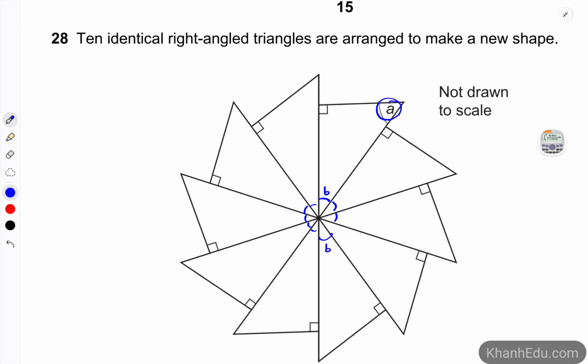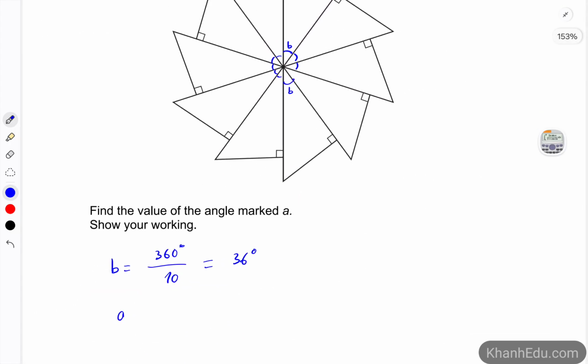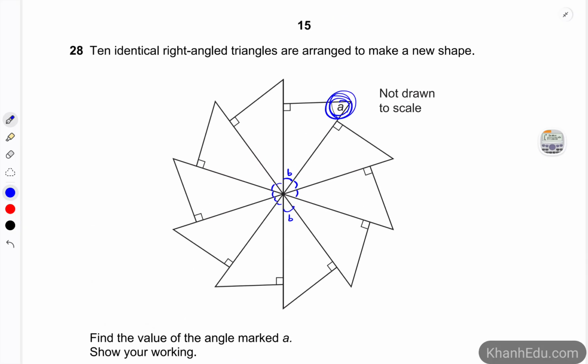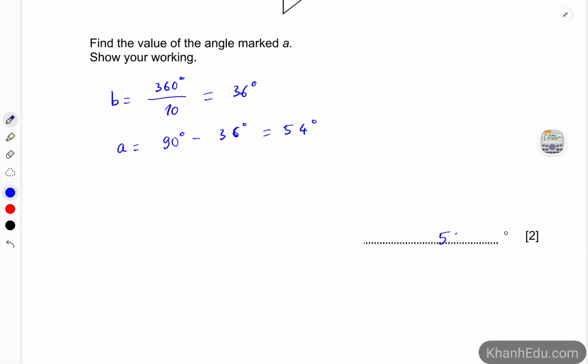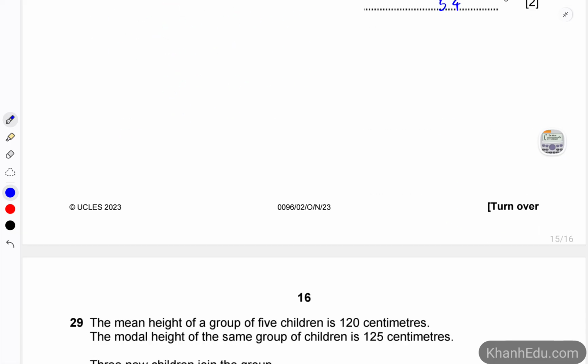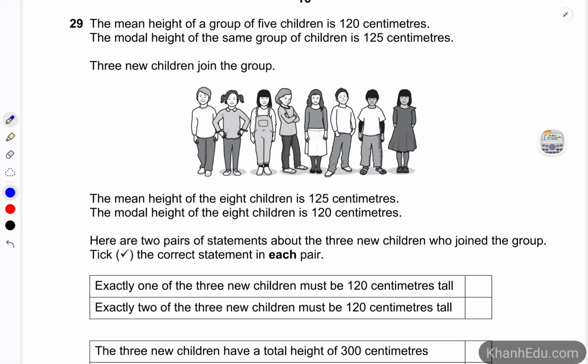So A is 90 degrees minus 36, and we have 54 degrees for the angle A. So 54 degrees is the answer.